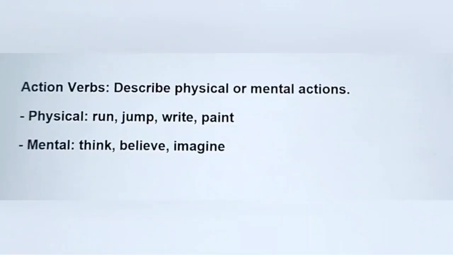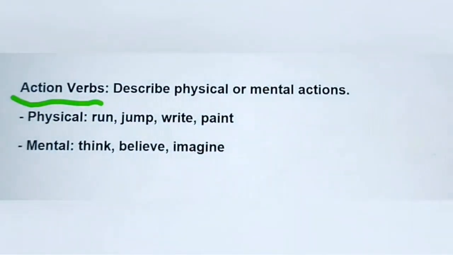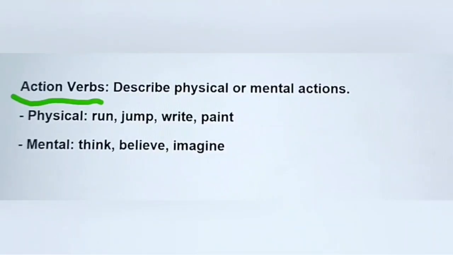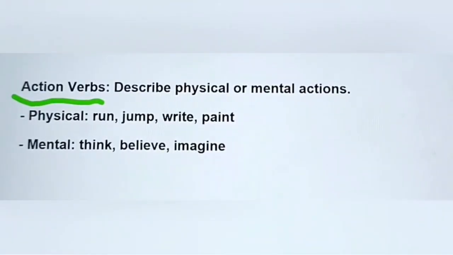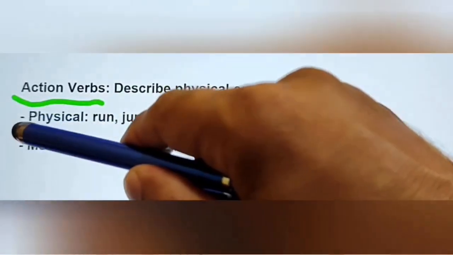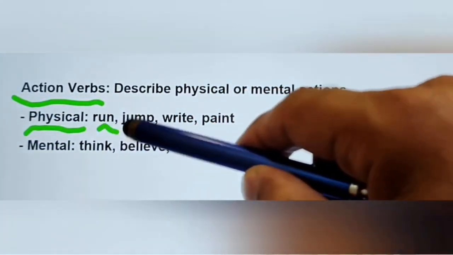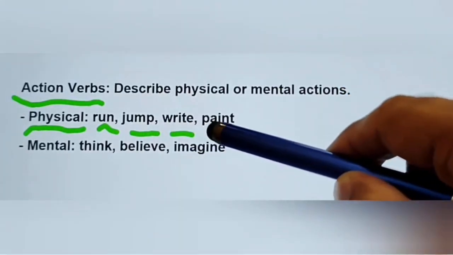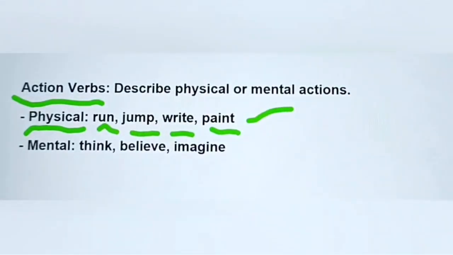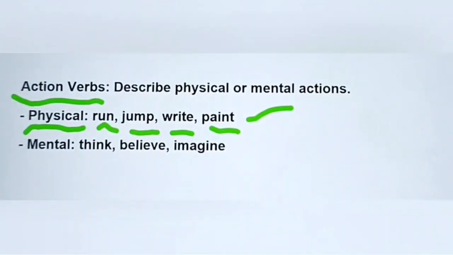The first one we have here is the action verb. Action verbs describe physical or mental actions. In physical action, we have examples here: run, jump, write, paint. That's what we do in a physical activity.